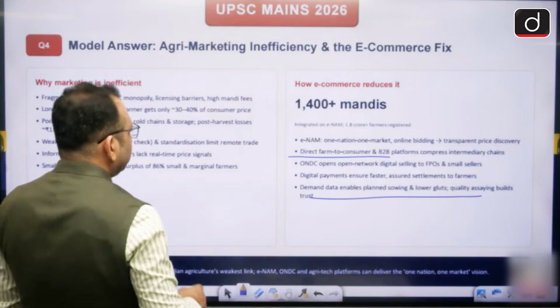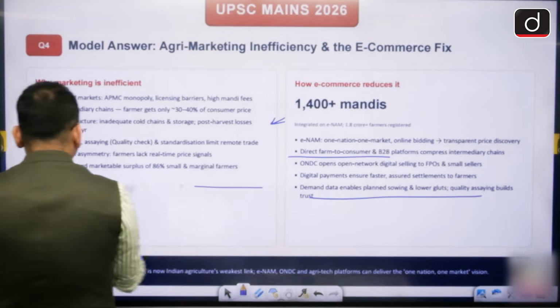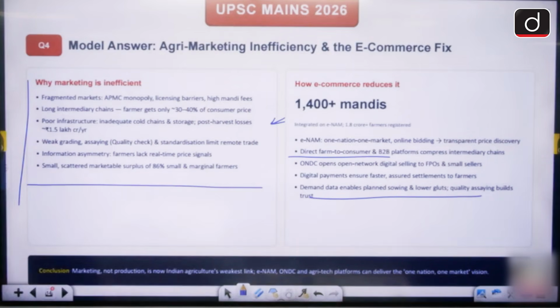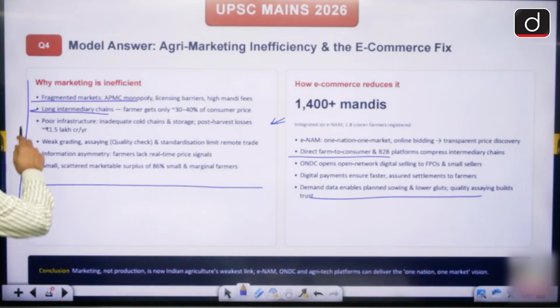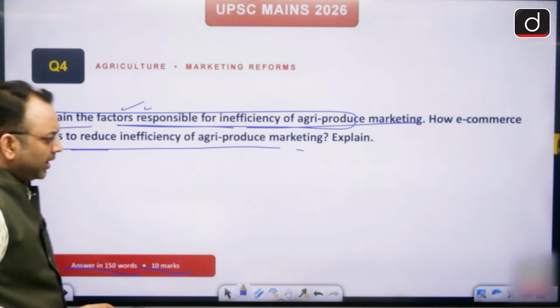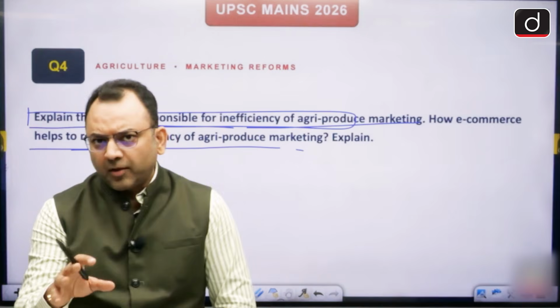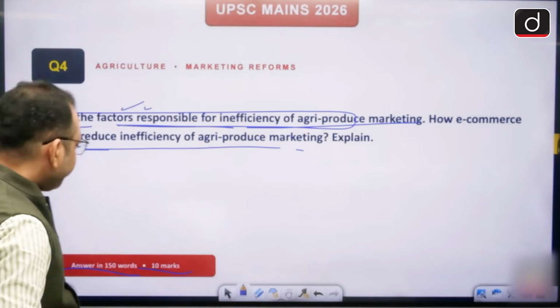So this is the solution, and this is the problem: we have long chains of intermediaries, the APMC (Agriculture Produce Marketing Committee) monopoly, infrastructure, grading issues, and information asymmetry. These are all the content of the answer. I hope we are clear so far, right?